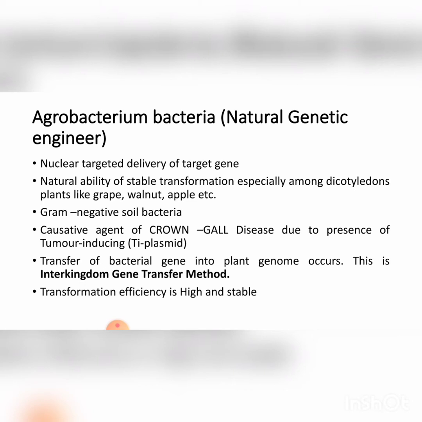This oncogenic region is responsible for abnormal proliferation of cells. Agrobacterium transfers bacterial genes into a plant genome, so it represents an inter-kingdom gene transfer method. Transformation efficiency by Agrobacterium is high and stable.